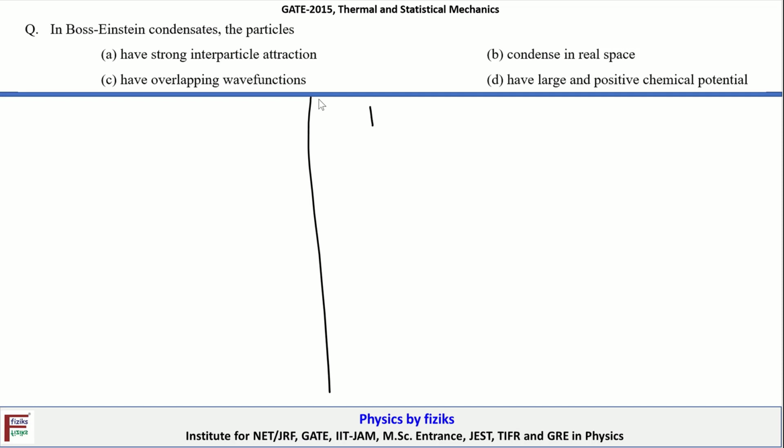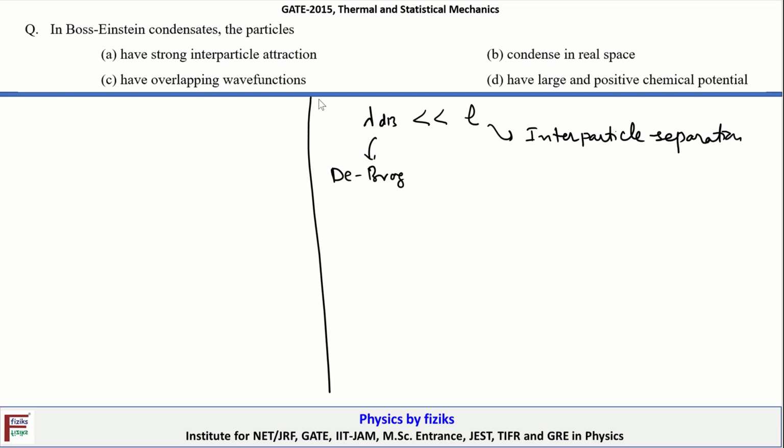When the de Broglie wavelength, which is denoted by lambda dB, is much smaller than the interparticle separation L, then classical statistics apply.